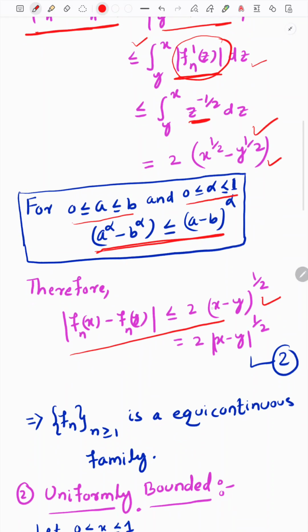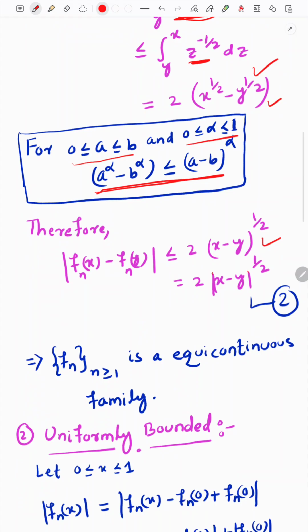Since x is greater than or equal to y, there is no harm in putting the modulus sign here too. So we establish this step for x greater than or equal to y. Similarly, if one takes x less than or equal to y and proceeds with similar steps, we can prove this estimate. And this estimate implies that our sequence is uniformly equicontinuous.